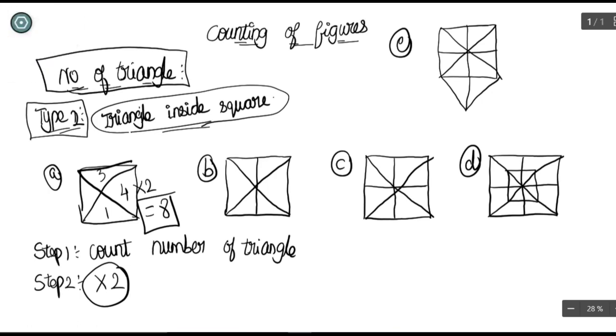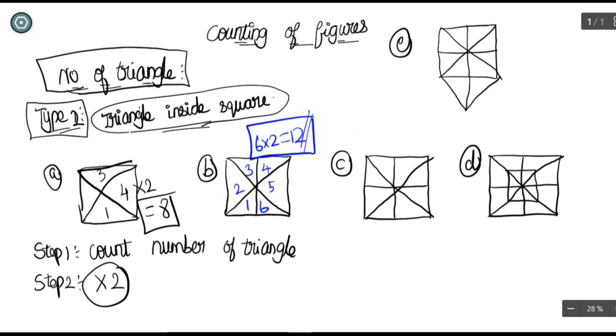So we all know the trick. And what about the second one? This also follows the same pattern. Just count the triangles and multiply it by 2. So 6 into 2 will be 12. If you count the triangles inside the square, you are going to get the answer as 12. So this is the correct answer. You can try counting this also, but we are not going to waste time counting this. The answer will definitely be 12 only.